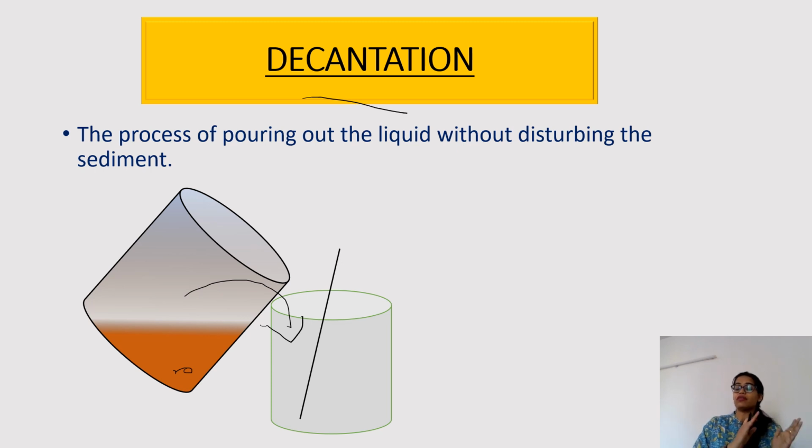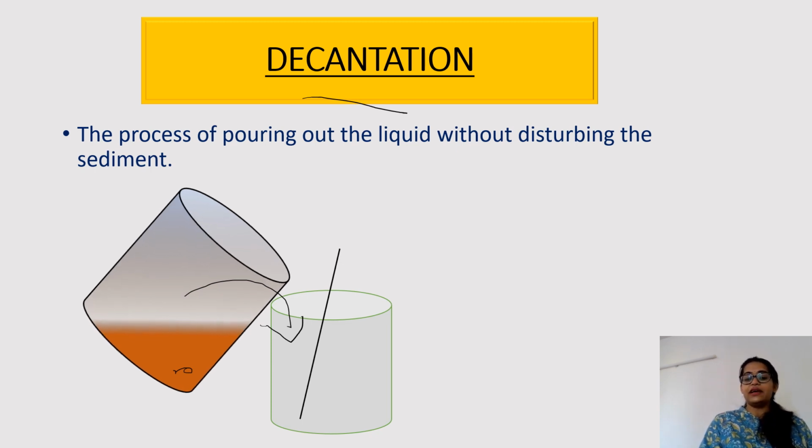The pouring down of clear liquid into another beaker without disturbing the heavy impurities which settle down at the bottom of the beaker in the process of sedimentation. In that process, without disturbing the sediment, we have taken out the clear liquid from the upper part, that is called decantation. Fine. So sedimentation and decantation go hand in hand.